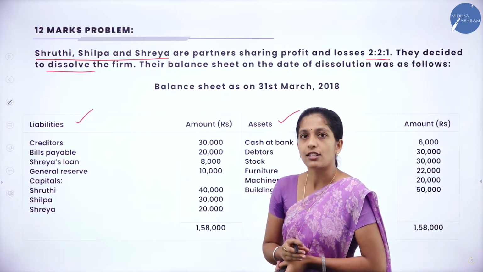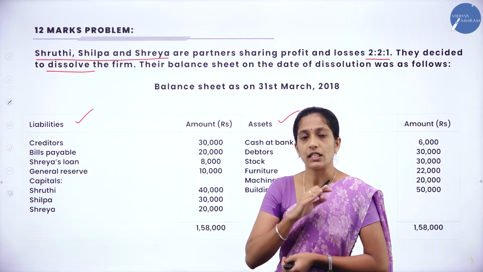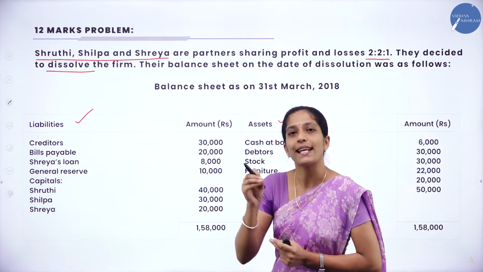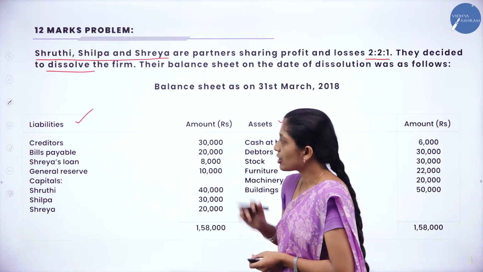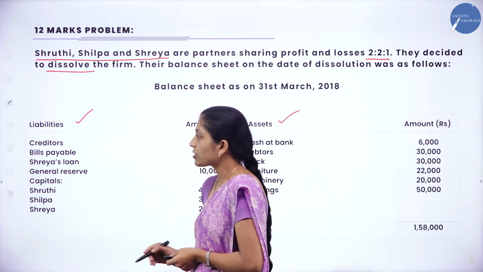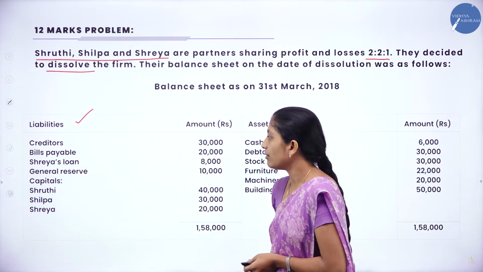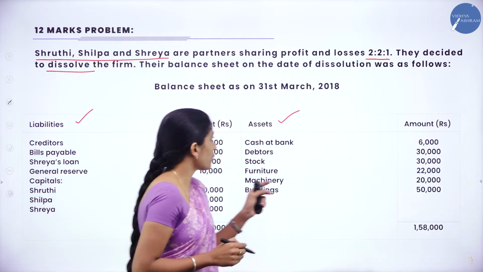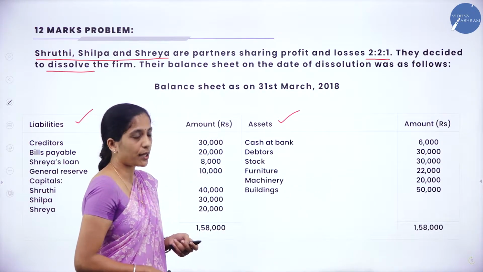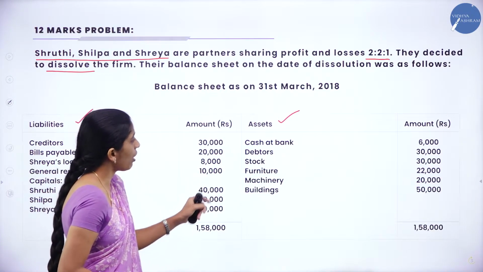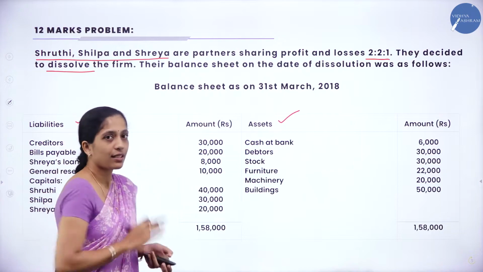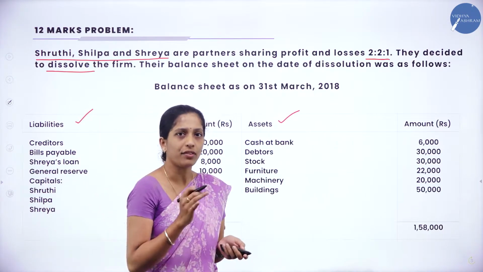So what is Shreya's loan? Whether it is outsiders liability? No, because Shreya is partner of the business, right? So she has given loan. So it is not outsider liability. Next is general reserve, and they have given capital of Shruti, Shilpa and Shreya. Now coming to the asset side, we are having cash at bank, debtors, stock, furniture, machinery, building. So this is the balance sheet what they have given.